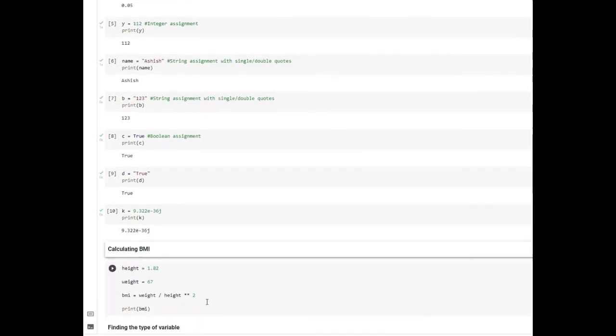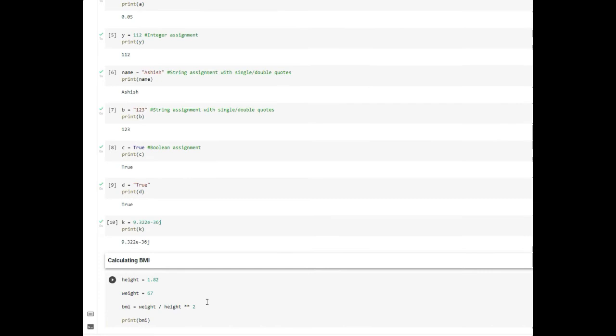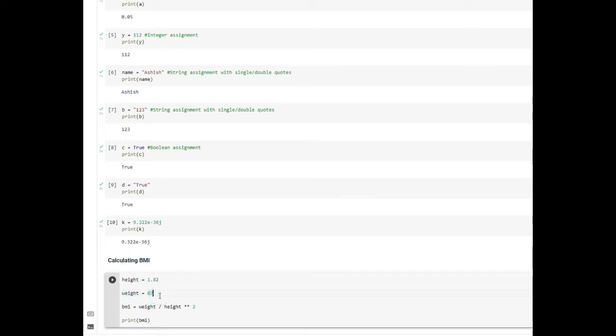Now we'll go towards a real world example. So let's calculate BMI. So what I am doing, I am creating a variable that is called height and I am giving it a value of 1.82. Then I'm creating a variable which is called weight. I'm giving it a value of 67.